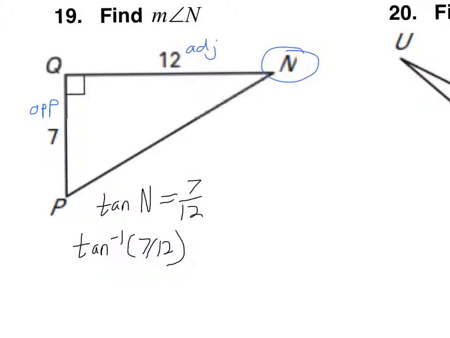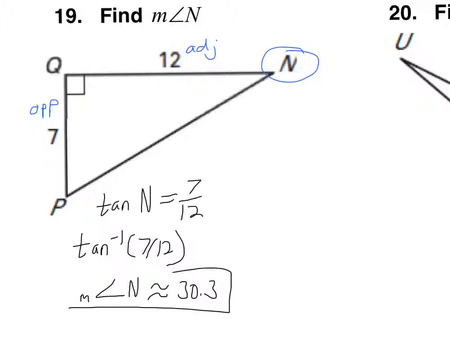And if you enter this in, you've got to press second tangent, and after that, just press 7 divided by 12. If you type that in and round, you get 30.3. So we're going to say angle n is approximately 30.3. In geometry, we put a little m here to say the measure of angle n equals 30.3 degrees.